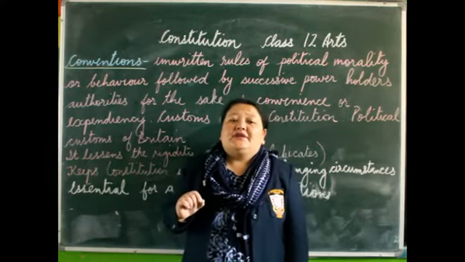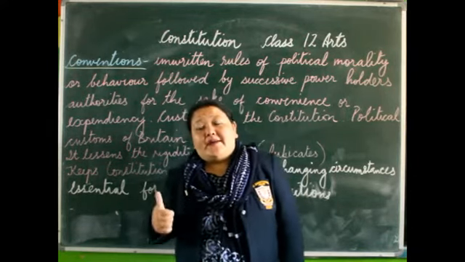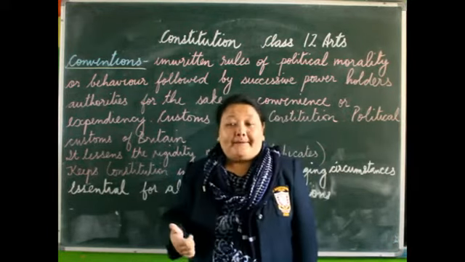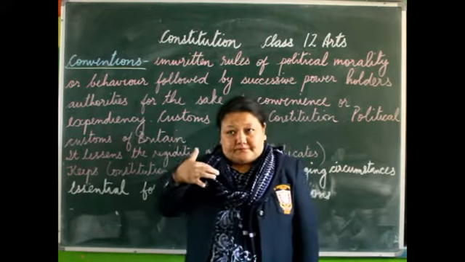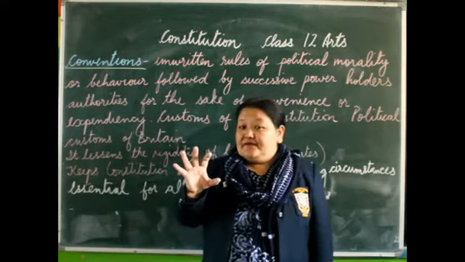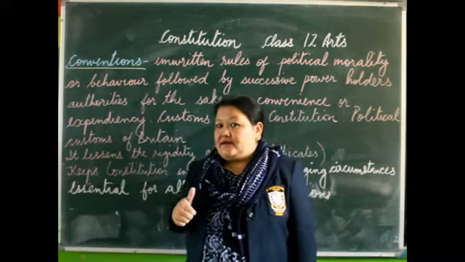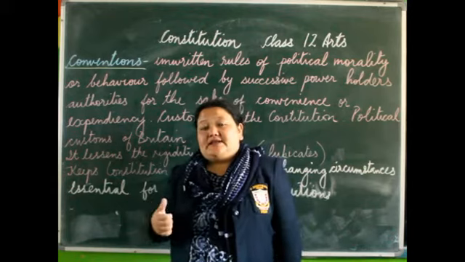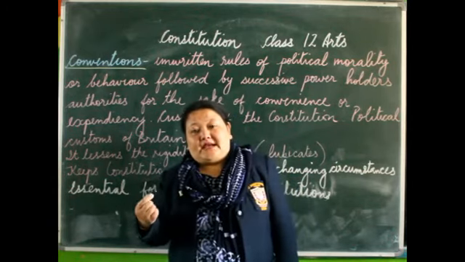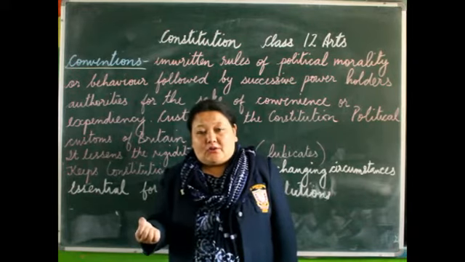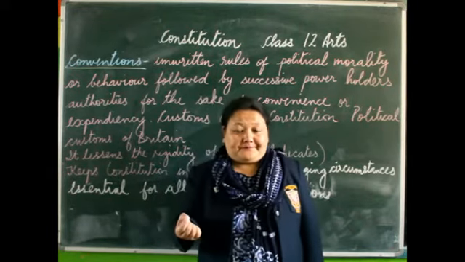And there is also a convention that the prime minister has to be from the Lok Sabha. Now the election of the Lok Sabha is held and then the leader of the majority party is appointed as the prime minister. So there is a convention that the prime minister always has to be from the Lok Sabha, that is the lower house or the house of the people.